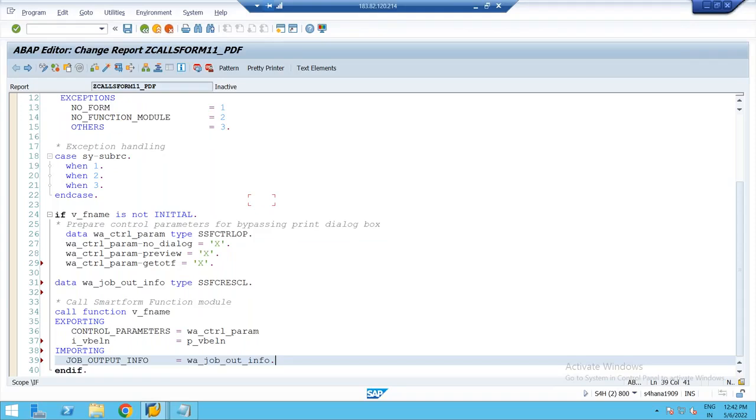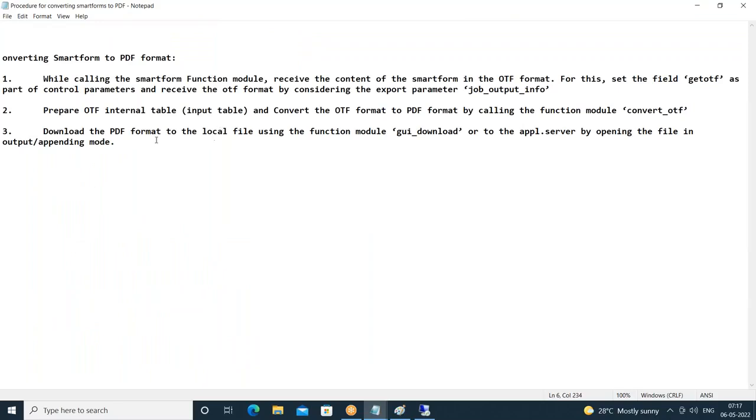Okay, so we are calling the smart form function model. While calling it, we are setting get OTF equal to X as part of control parameters, and we are receiving that particular export parameter. We have received it. Done. Next, what you have to do? What is the next step here?